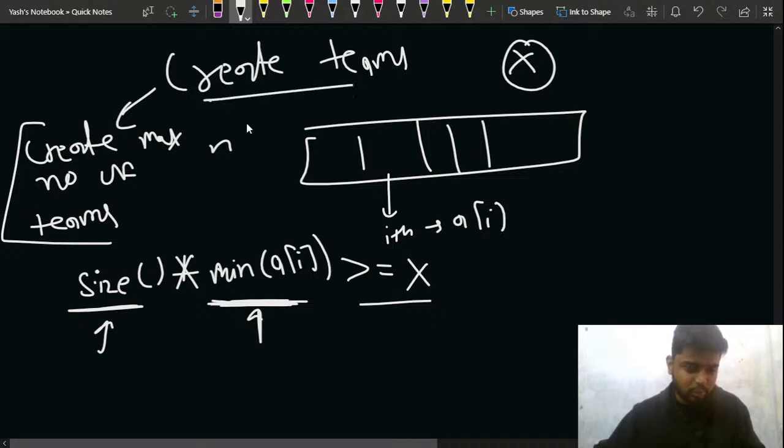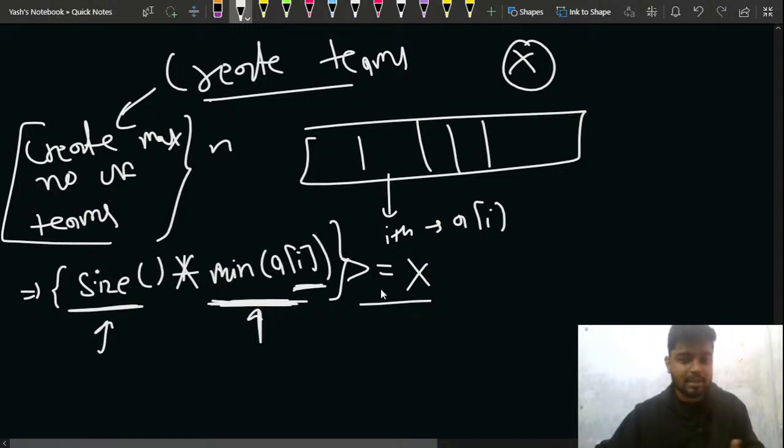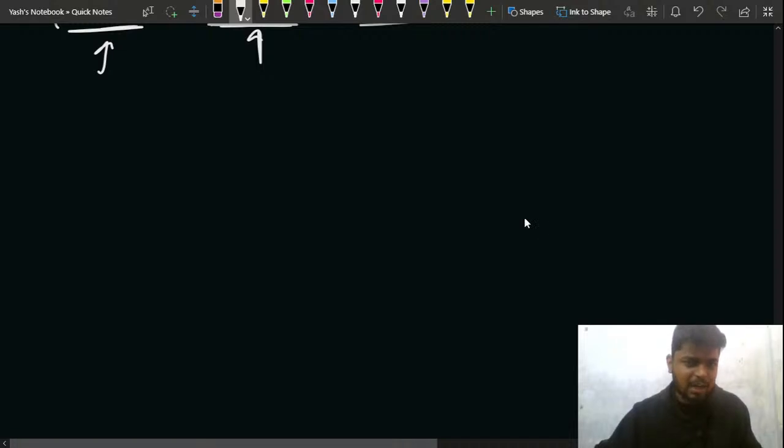Basically, you have to create teams such that you maximize the number of teams that you have created. A team will be counted only when the size of the team into the minimum programmer skill for that team is greater or equal to x, right? So this much part must be clear to everyone. It was very basic. Now the question comes: how will you do this?